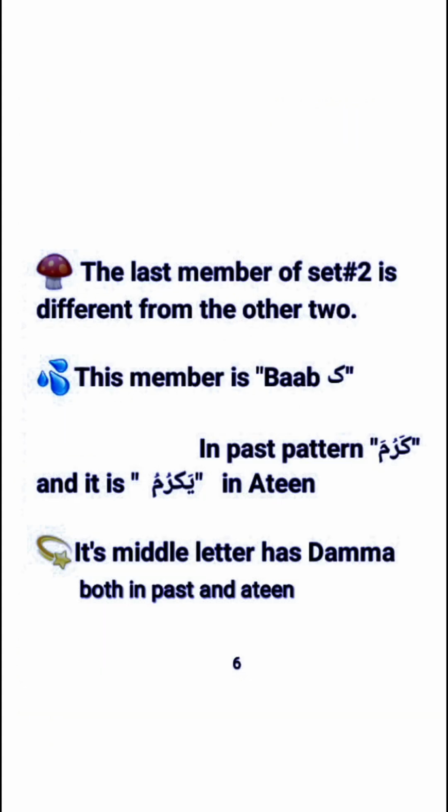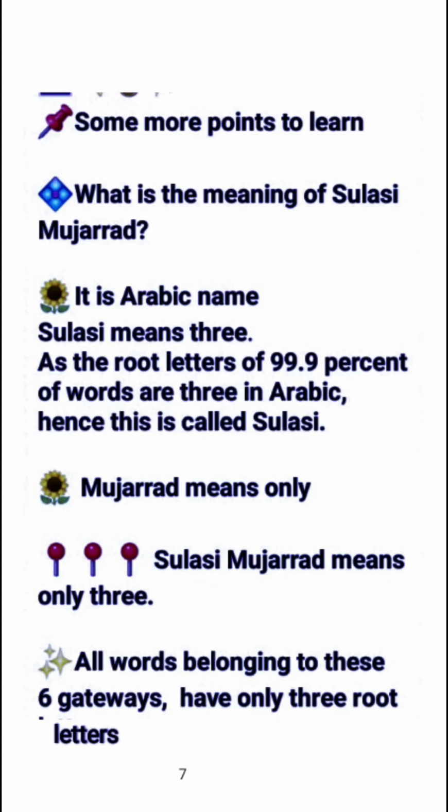The last member of set 2 is different from others. This member is Bab Kaf. In past pattern, karuma, and it is yakrumu in Athene. Its middle letter has the dhamma both in past and Athene.